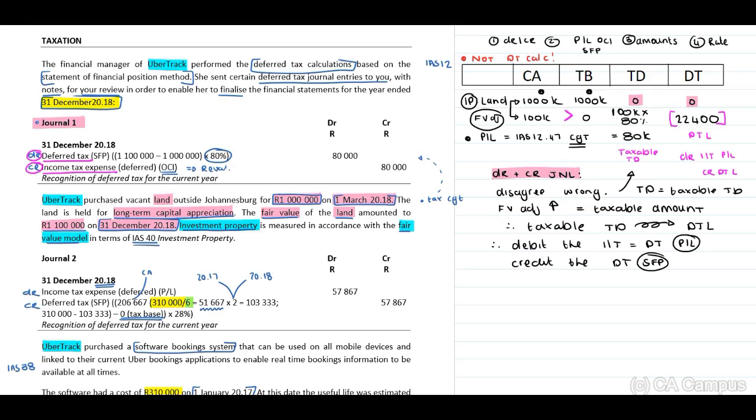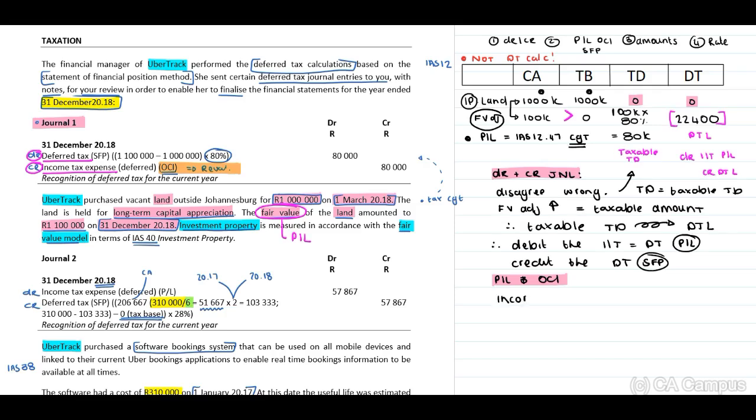They have credited OCI. Now, we will only credit OCI when we look at revaluations, mark-to-market reserves. This doesn't make sense because we have a fair value adjustment. A fair value adjustment is recognized in our profit or loss. Therefore, we now need to indicate in terms of the profit or loss and our OCI section that it is incorrect to recognize this through OCI.